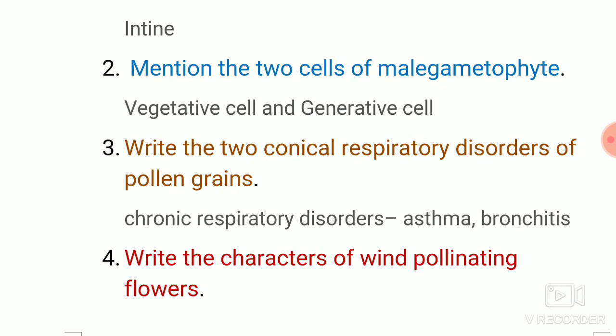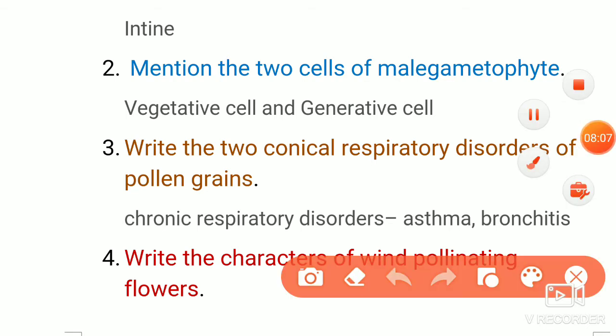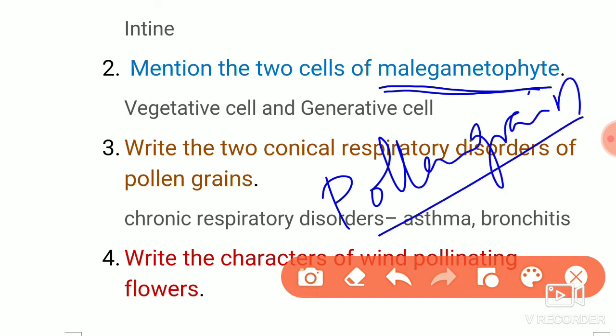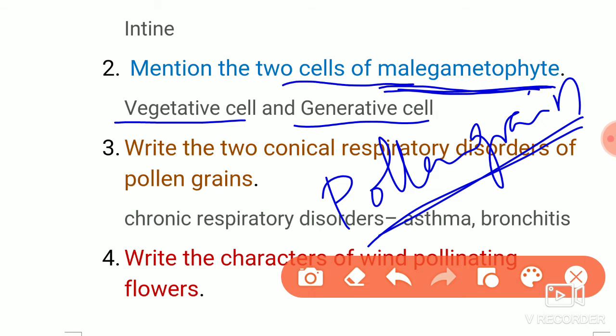Next, mention the 2 cells of the male gametophyte. Here you should not confuse with the word, because male gametophyte means pollen grain. Pollen grain, another name is male gametophyte. The pollen grain has two cells, vegetative cell and generative cell. You can write it: the cells of male gametophyte are vegetative cell number 1, number 2 generative cell.